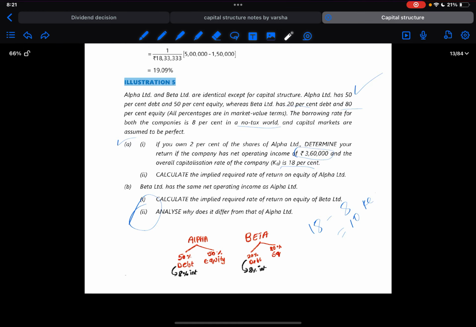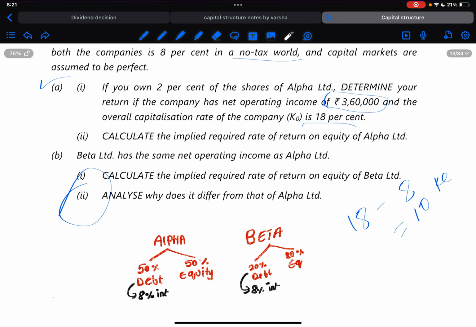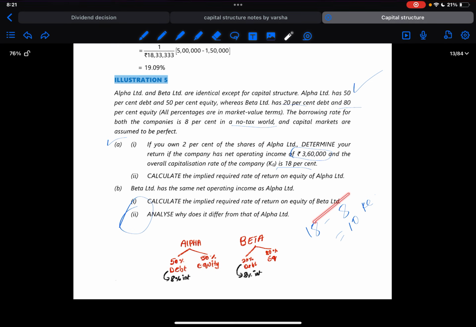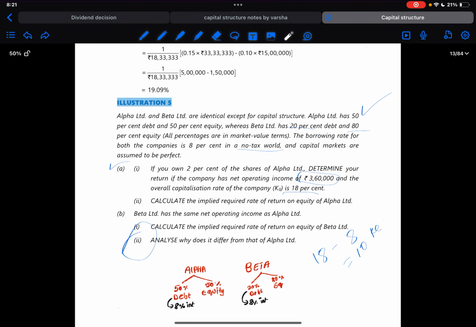So let us see. If you own 2% of shares in Alpha, determine your return if the net operating income is 3,60,000. Okay, so Alpha has 50% debt, right? So total value is 20 lakh, 8%. Fine.